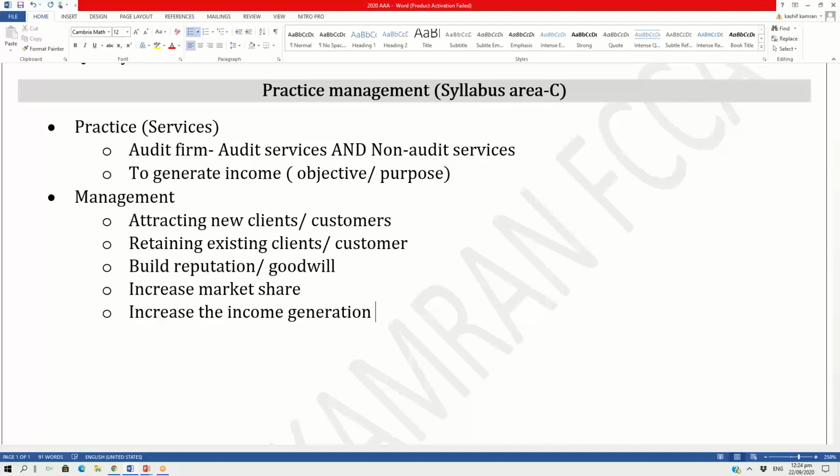Now, if you're clear with that word practice management, what sort of an exam focus are we looking for in AAA? What is the examiner expecting from a student in terms of practice management, and what is the boundary of practice management in the AAA? Because you cannot expect everything to fall in practice management, because the examiner is not looking at the realistic audit firm. Examiner is looking at you as a student, and in terms of the student, the examiner has defined the boundary of practice management. Let's see what that is. Now, first thing what you should be knowing is, as a student,